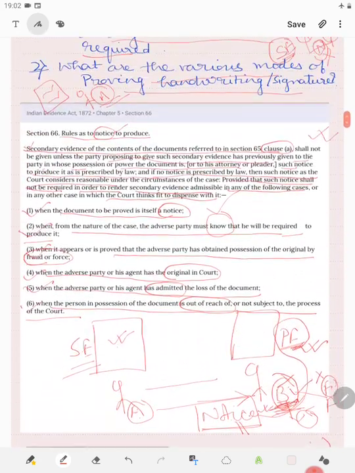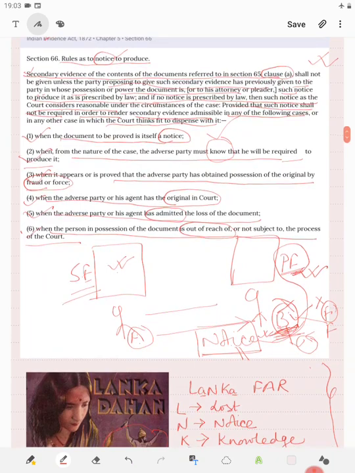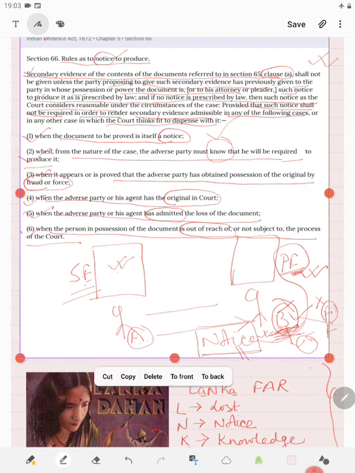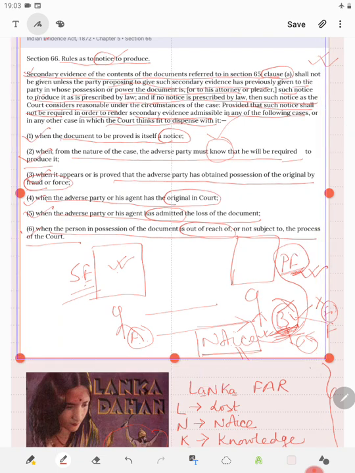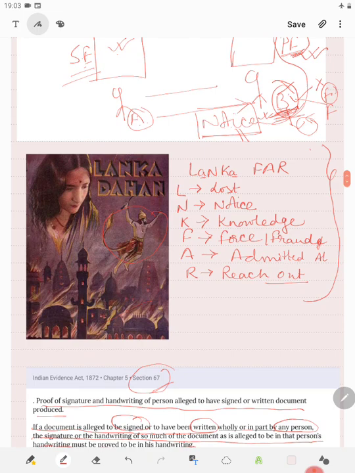So we will just revise what we have done. In order to produce secondary evidence, the party has first to give notice to the party which has the primary evidence. But in these cases, this can be dispensed with: if it is lost, if the document to be proved is the notice itself, if the opposite party has knowledge of it, or has obtained it by force or fraud, or if it is already present in original in court, or if it is out of reach of the process of the court.